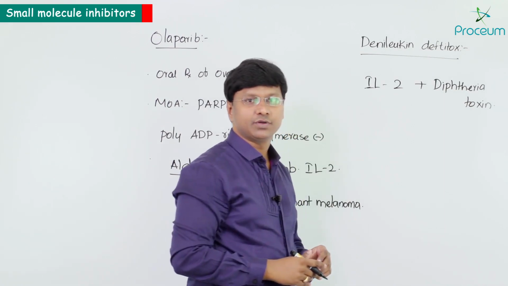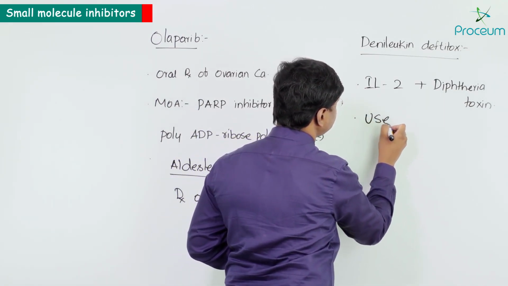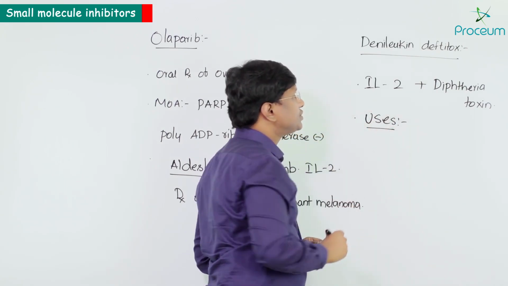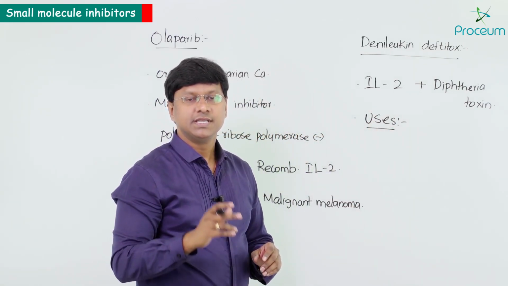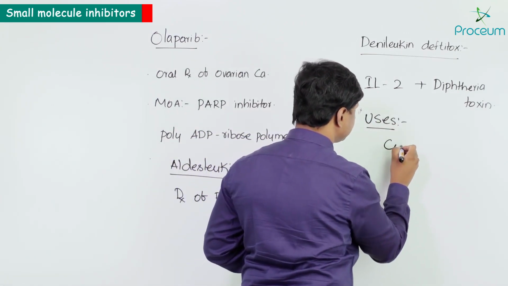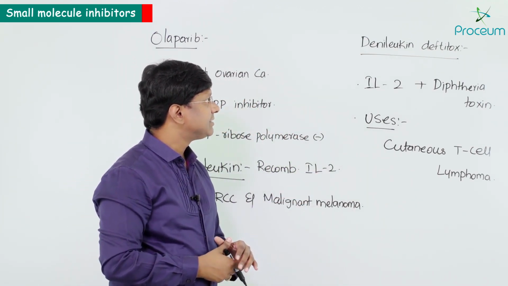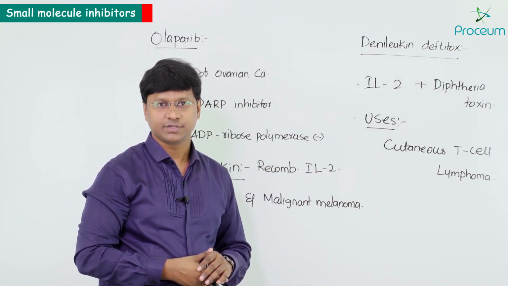Now, where is this used? If you take the uses of denileukin diftitox, remember it is used for cutaneous T-cell lymphoma. So that is about your denileukin diftitox.